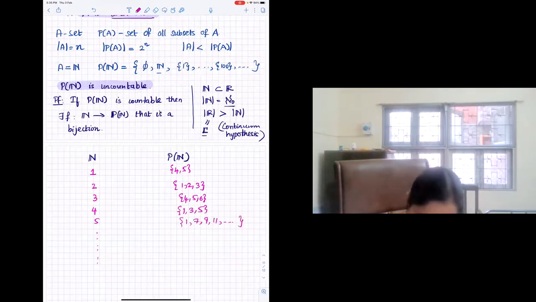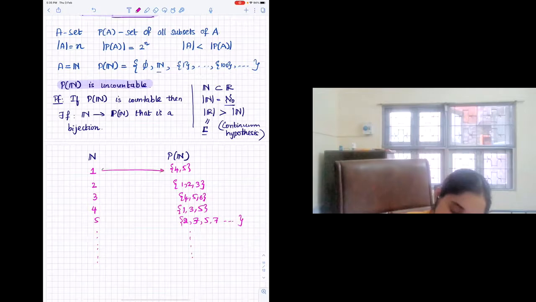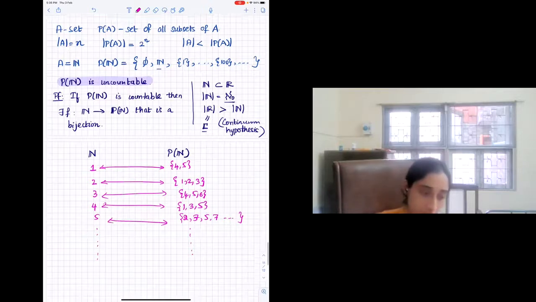The set of primes might be here, 11 is there, 9 is there, 2, 3. And there is a one-to-one correspondence between these. That is, to the natural number 1, you're going to associate {4, 5}. To the natural number 2, you're going to associate {1, 2, 3}, and so on. So there is a way in which you can list or enumerate the set of all subsets, the power set.